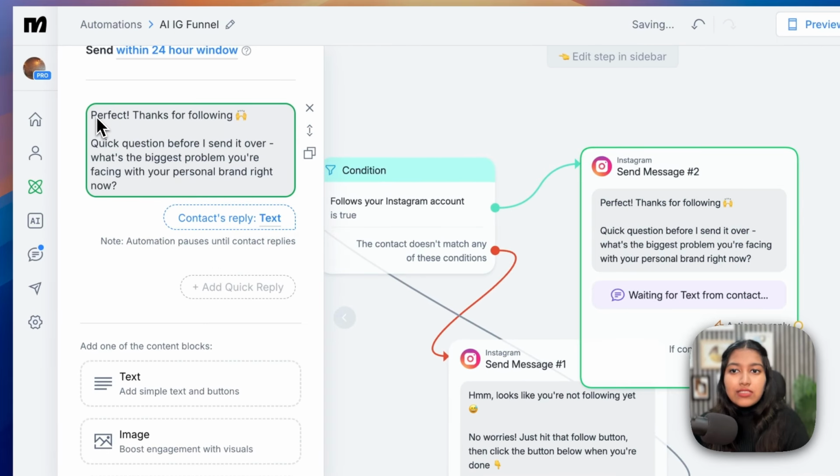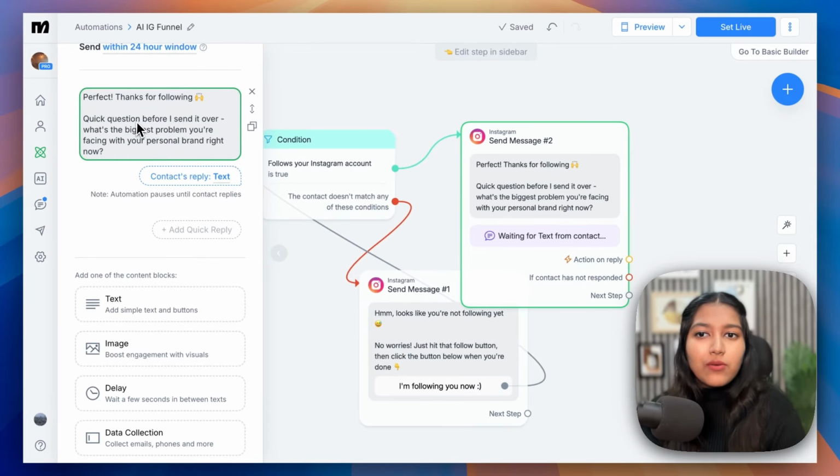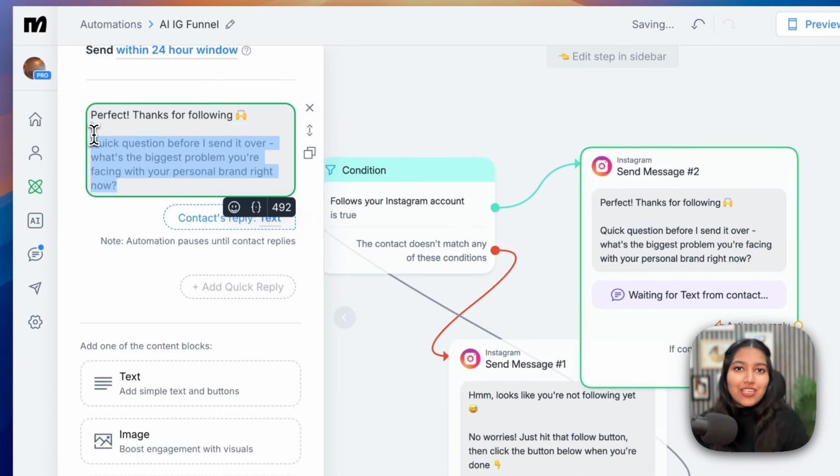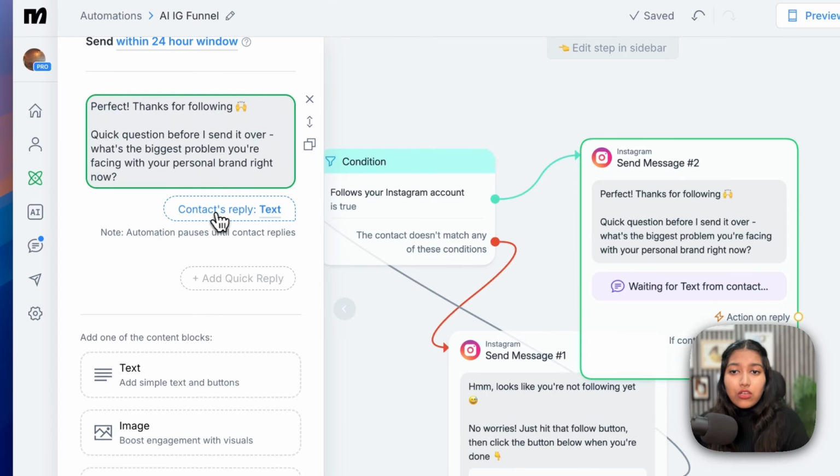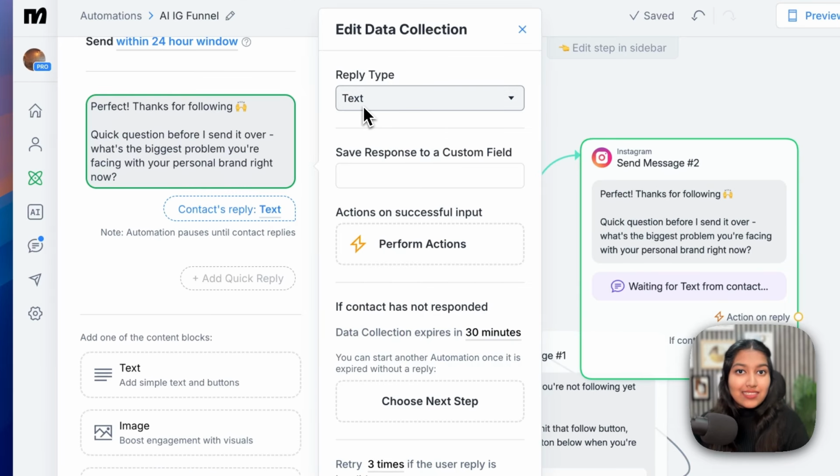So in this case, I'm going to say, perfect, thanks for following. Quick question before I send it over. What's the biggest problem you're facing with your personal brand right now? Now, obviously, you can go ahead and change this question to whatever you'd like to ask them. After that, click on Contacts Reply. Make sure this is text.